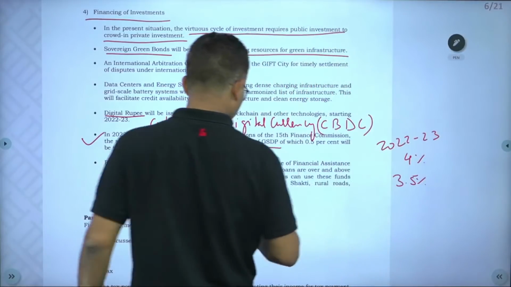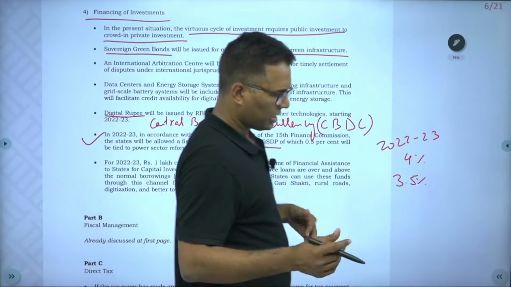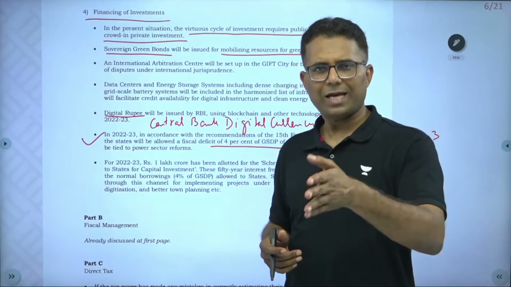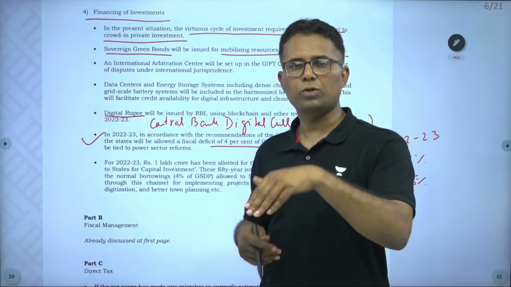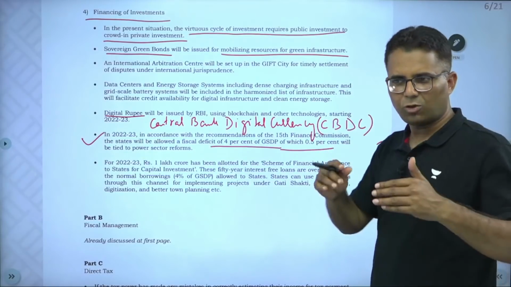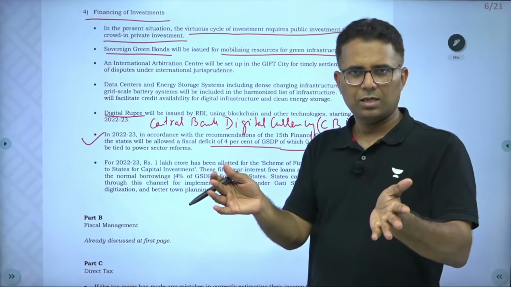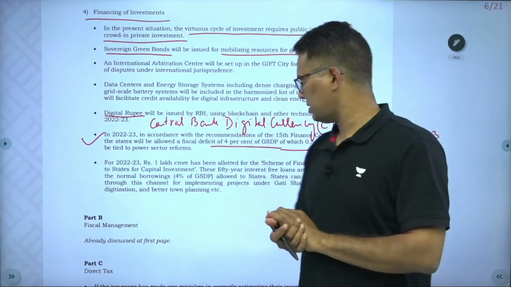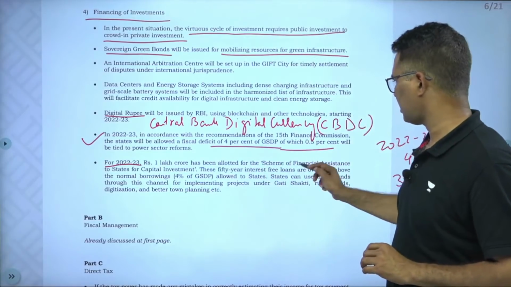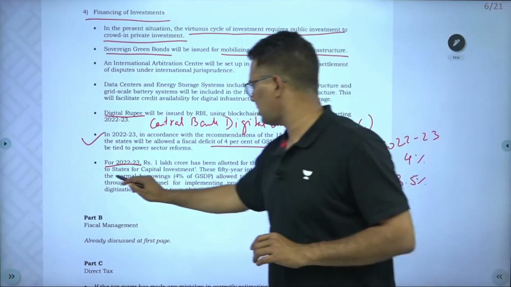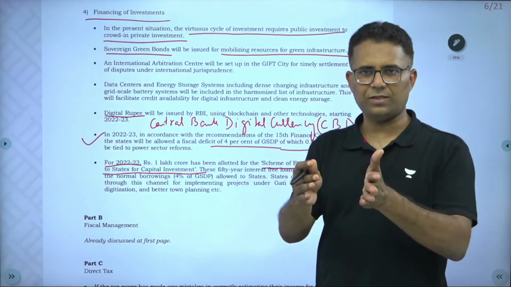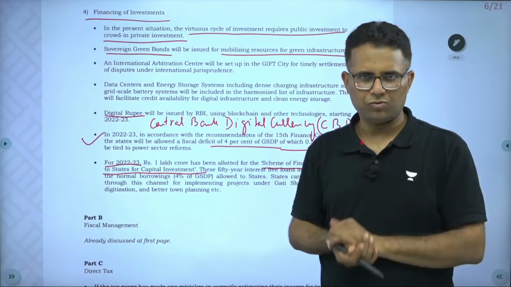And as I told you, there is a lot of focus on capital expenditure, so the central government has given 1 lakh crore for the next year to states. This is in addition to the 4% fiscal deficit. The central government has given 1 lakh crore to the states if they are willing to spend on capital expenditure. So for 2022-23, rupees 1 lakh crore has been allocated for the scheme of financial assistance to states for capital investment. This is beyond the 4% fiscal deficit of states which has been allowed, right.